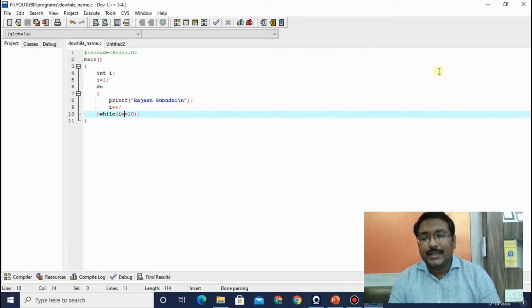The next problem statement is printing the numbers 10 times. Just replace the printf of your name with %d and i. It will print the i value. So 1 to 10 will be printed.